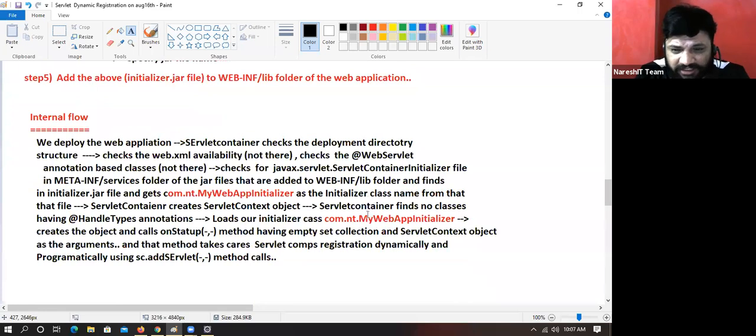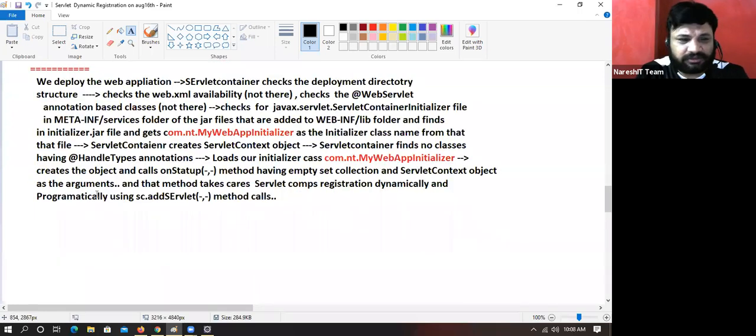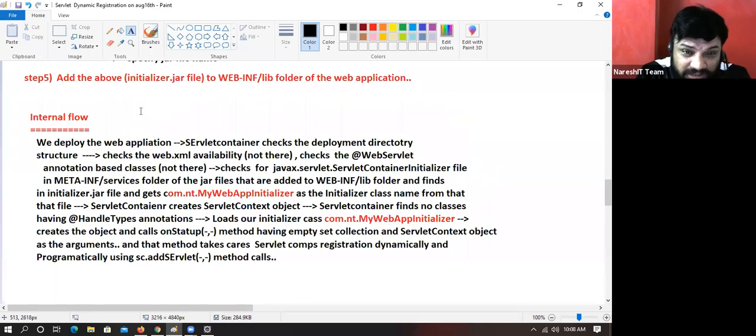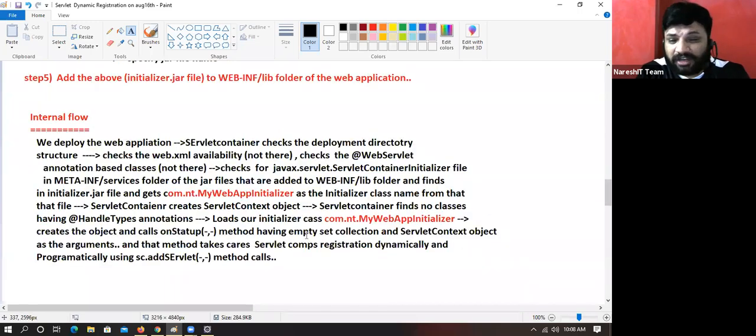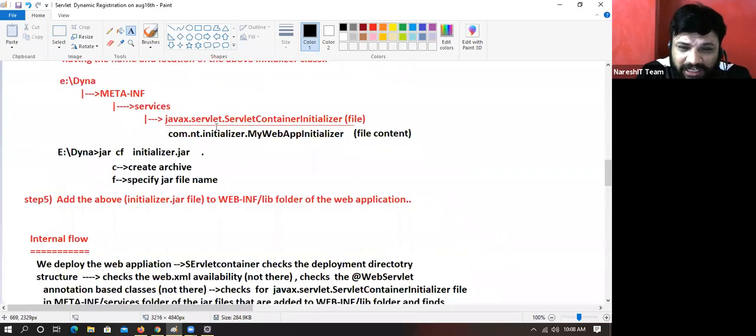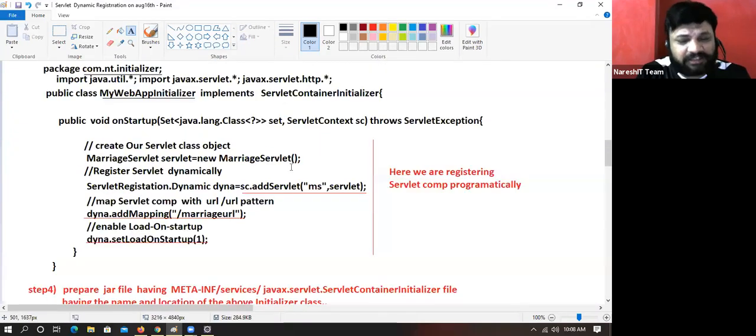Creates object. Loads our initializer classes. Creates what? Object. Create object. And calls onStartup method on that object. It loads this class, creates this object. On that object calls what? onStartup method. Okay, having empty set collection, because no @HandlesTypes annotations are there.